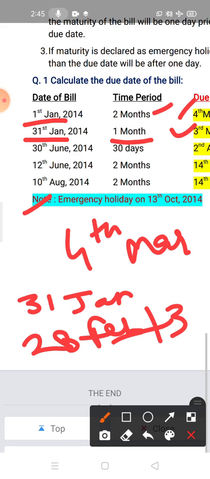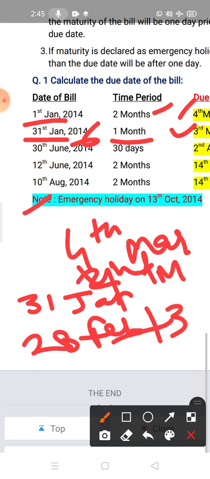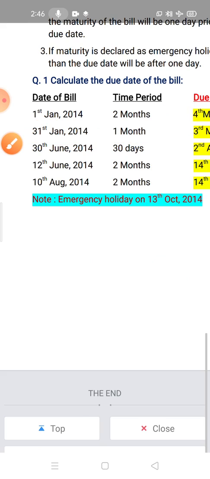If it is a leap year, if 2016 is given here, then after 1 month the date is 29th, so the maturity date will be on 2nd March. If 29 Feb after 1 month, the date is again 3rd March.